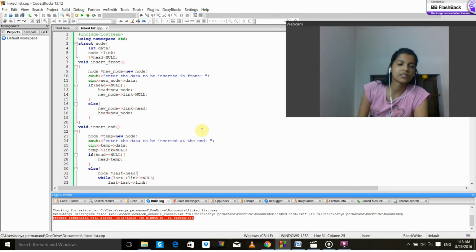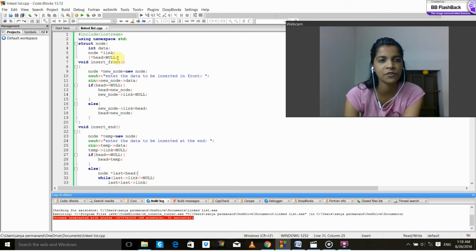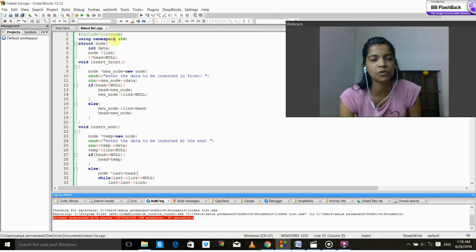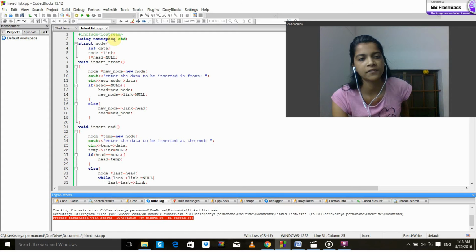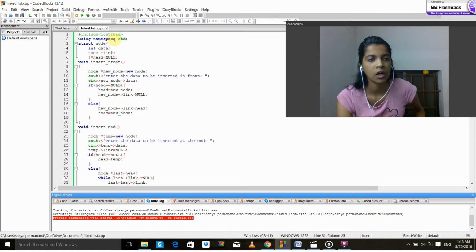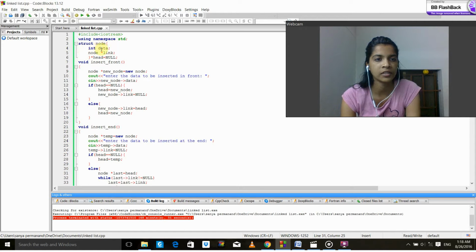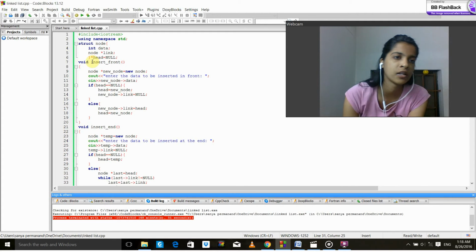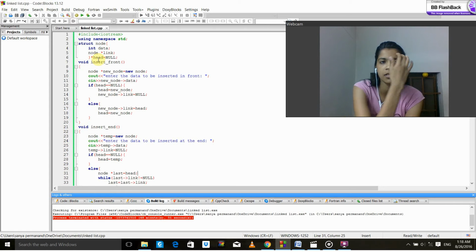In this, first I've declared all the header files which were required for this program to work. Then I have declared a structure node, and in it I have declared two variables, that is data, and one pointer variable, that is link, whose data type is node, that is the name of the structure. Then after this I have declared an object, that is star head.